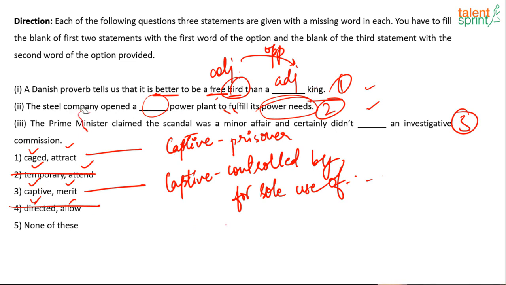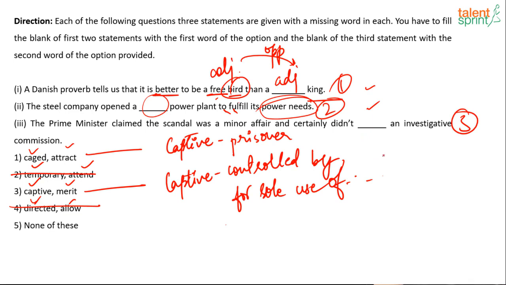Now let's look at the third one. The Prime Minister claimed the scandal was a minor affair and certainly didn't dash an investigative commission. So he's saying that it was a minor thing and it certainly didn't qualify.